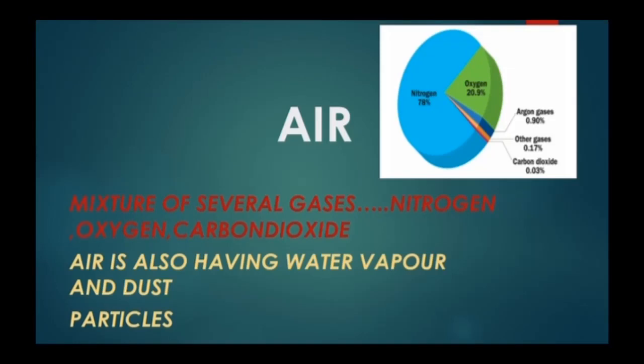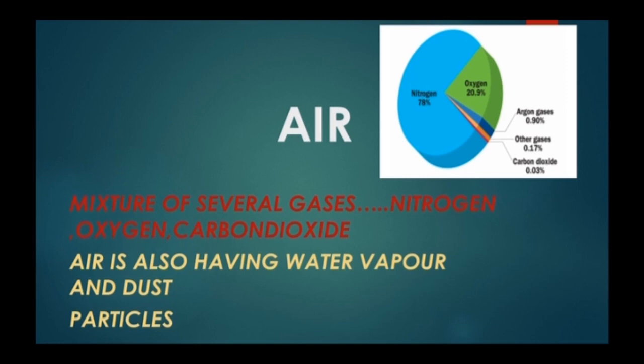Air is nothing but a mixture of several gases. In that, you can see I have given you a picture. This is called a pie diagram, where you can see the different air components, that is, the different gases which actually mix and form air. Those percentages are given, right?